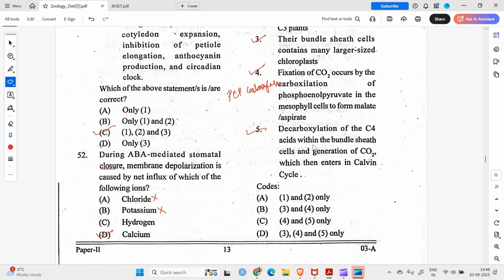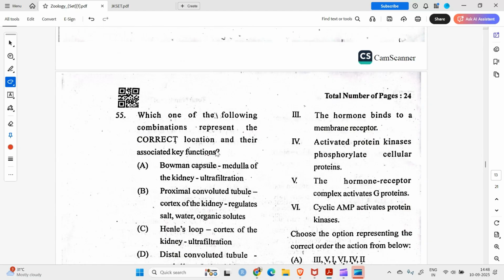This is also correct. So 3, 4, 5 are correct, and 1 and 2 are incorrect. So incorrect we have to choose. Yes, so option A is the correct answer. Moving on to the next question.